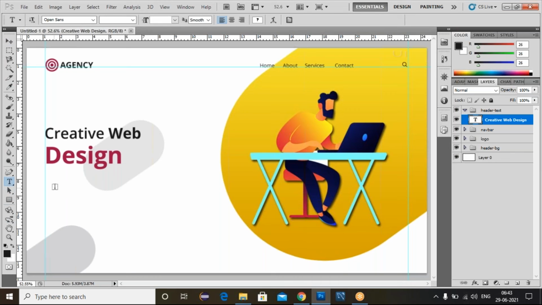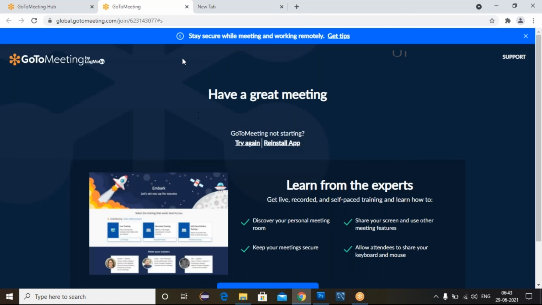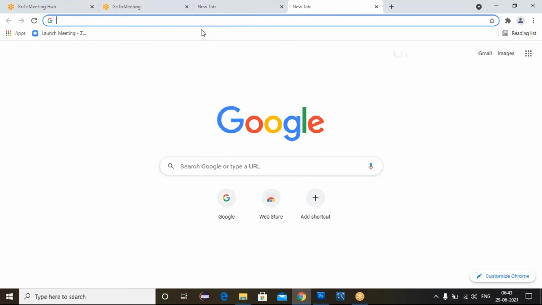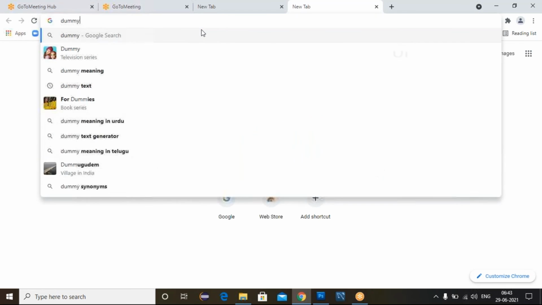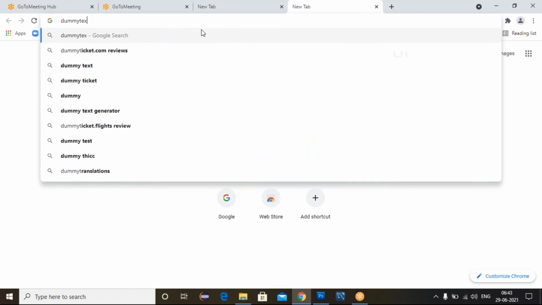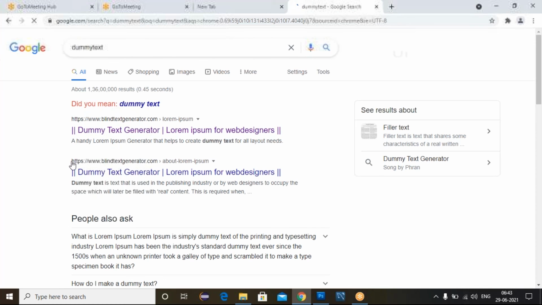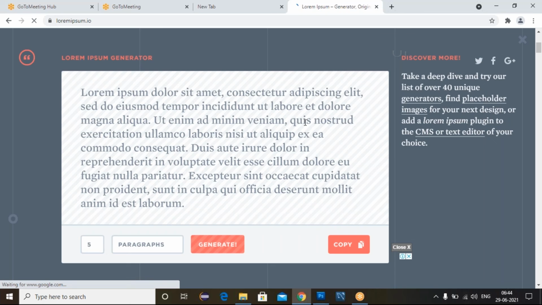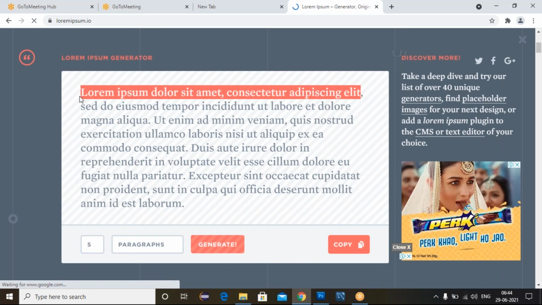Now place text there. Now you can place some dummy text. Select this text and you can paste some text here. So I can type dummy text and go to this Photoshop. I can paste it here.